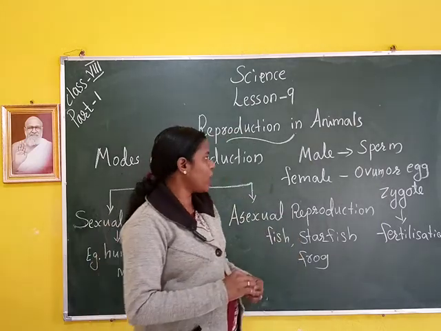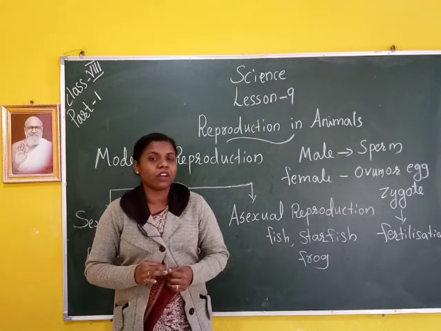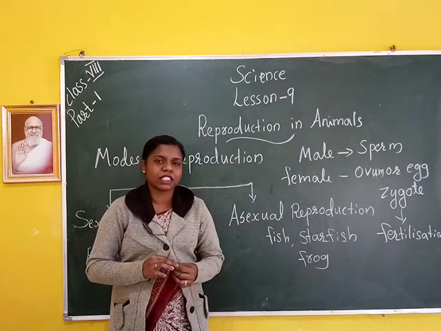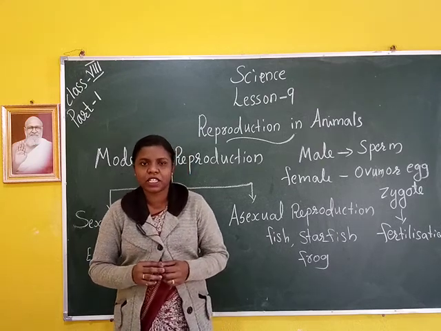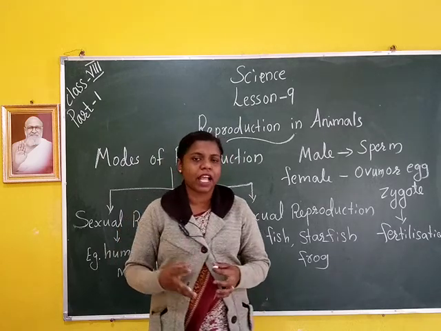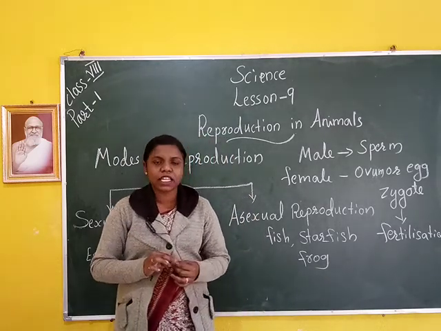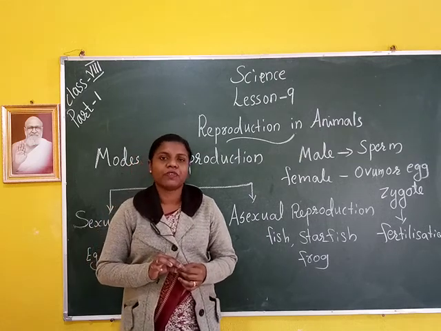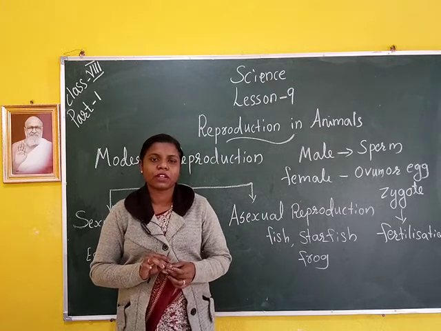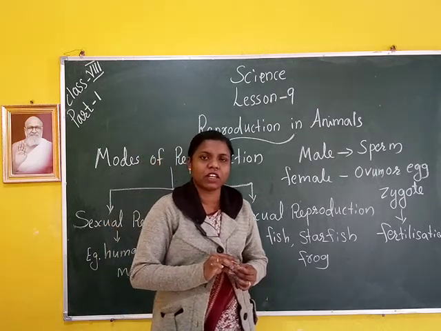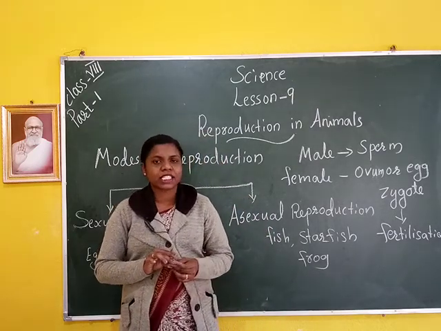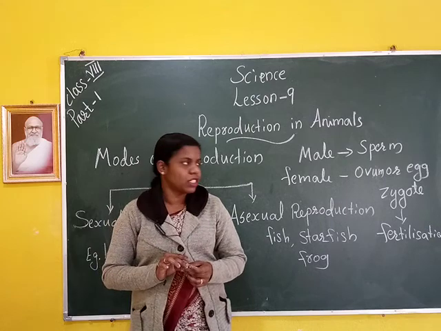There are two types of fertilization: internal fertilization and external fertilization. Internal fertilization means fertilization takes place inside the female body, for example humans, cat, dog, etc. External fertilization means fertilization takes place outside the body. Do you know some animals with external fertilization? Yes: fish, starfish, frog. These are examples of external fertilization.